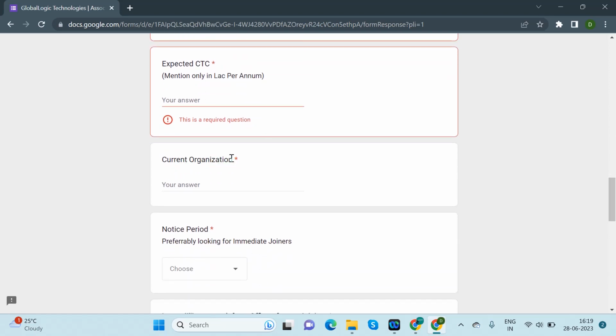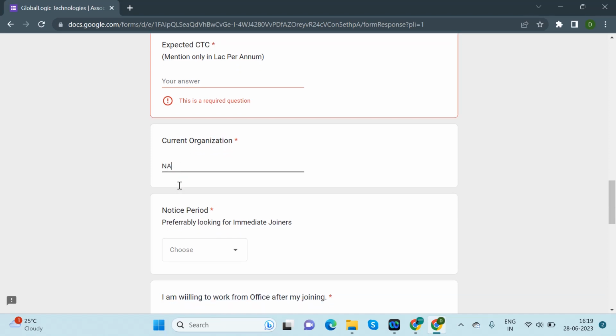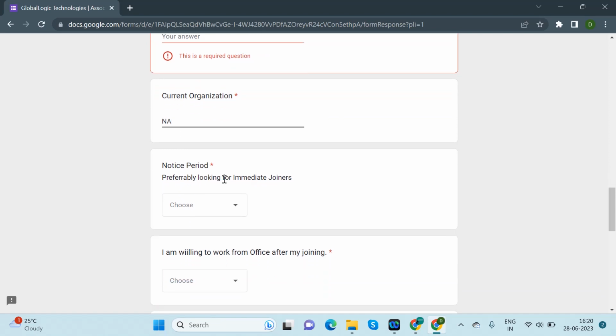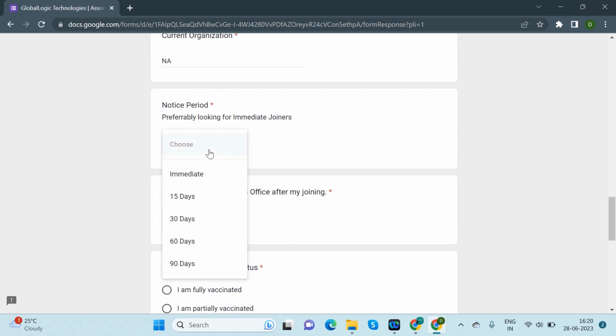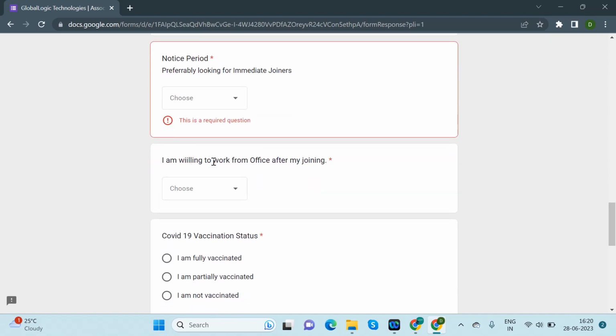Then, what is your current organization? If you are applying as a fresher, you can write NA, that is not applicable, meaning you don't have experience. Notice period: for fresher candidates, you can select immediate. If you are currently working in any company, each company has its own notice period you need to serve, either 30 days, 60 days or 90 days. You can select accordingly. Are you willing to work from office after joining?